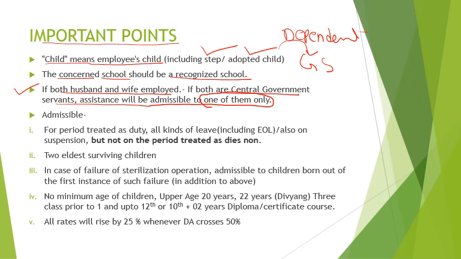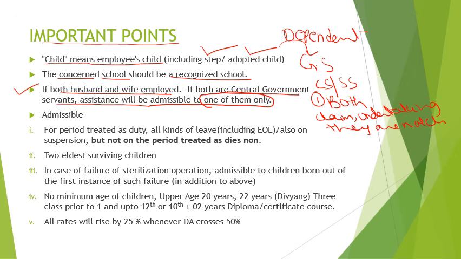If husband is employed in central government and wife in state government and facility of reimbursement is available in both, then one can claim, the other should give an undertaking that they are not claiming.